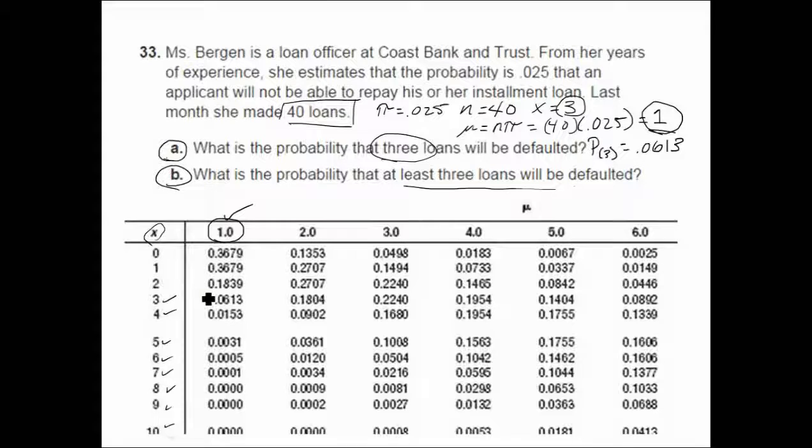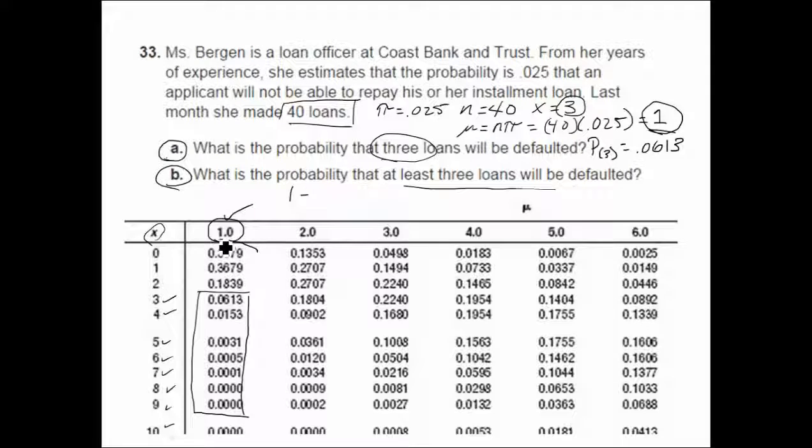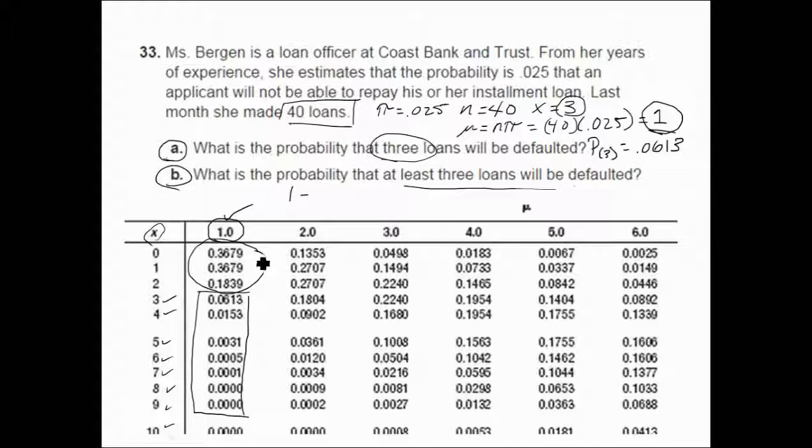We'll use the special rule of addition and add these up. Or what we could do is use the complement rule and take 1 and subtract the only ones that we don't want. The only ones that we don't want consist of 0, 1, or 2. Let's use the complement rule.